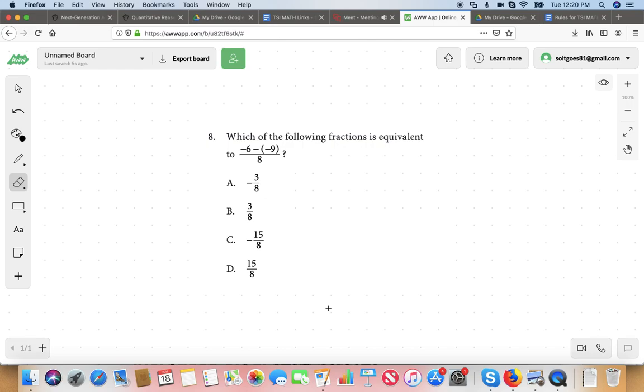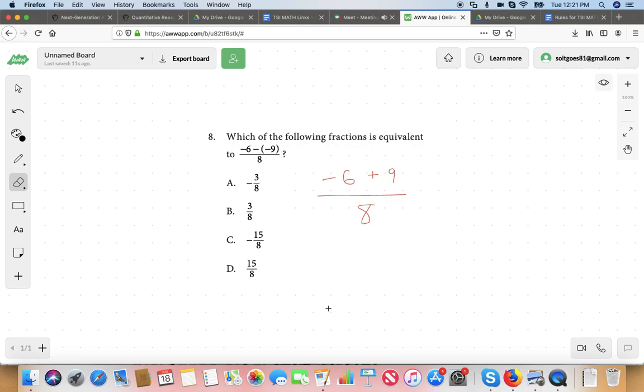What are we doing? You're basically just adding a positive 9 to it? Yeah. It's -6 plus 9. So let's rewrite that: -6 plus 9, divided by 8. Let's take care of that numerator first. What's the operation there? -6 plus 9. First of all, is that going to be positive or negative? That's going to be positive, because that positive 9 is more positive than that 6 is negative. Does that make sense? Yes.